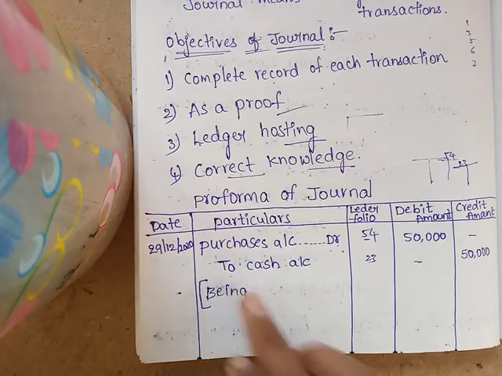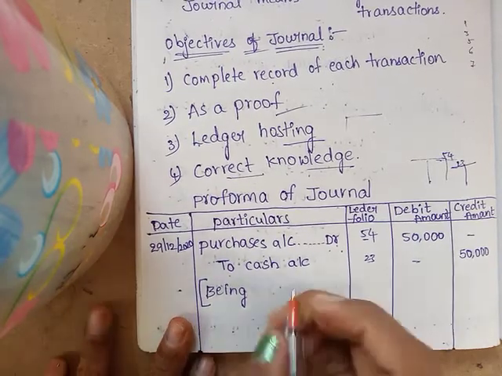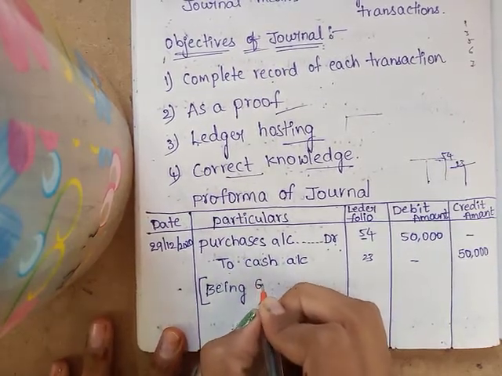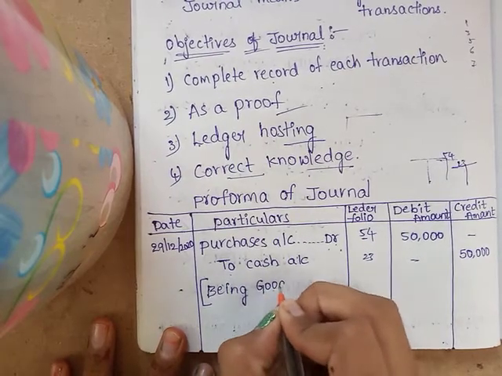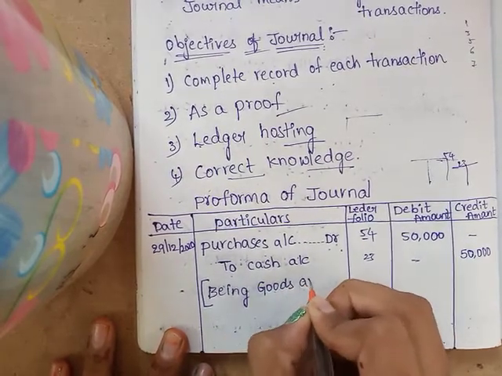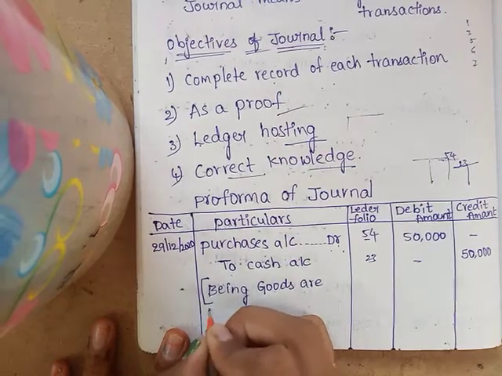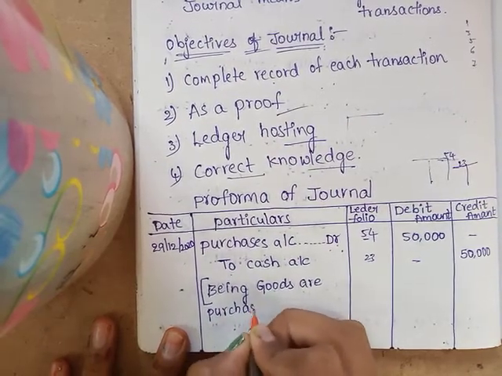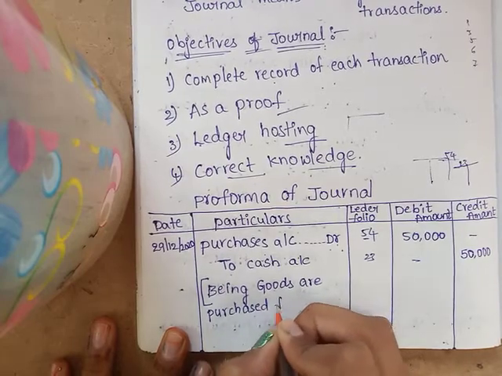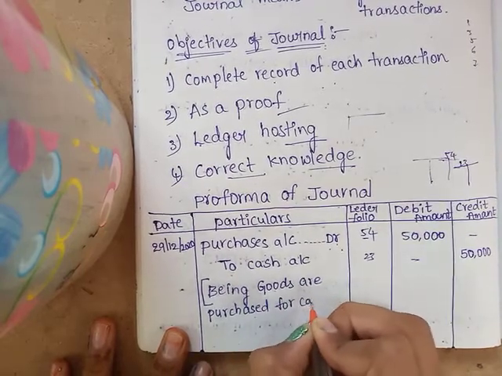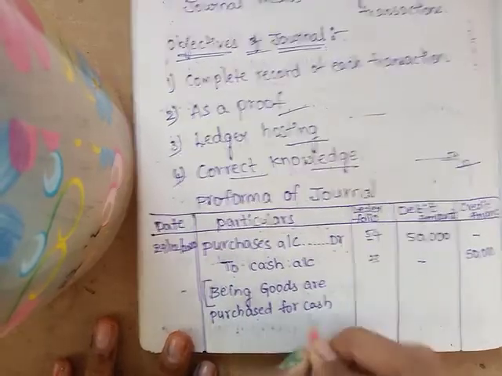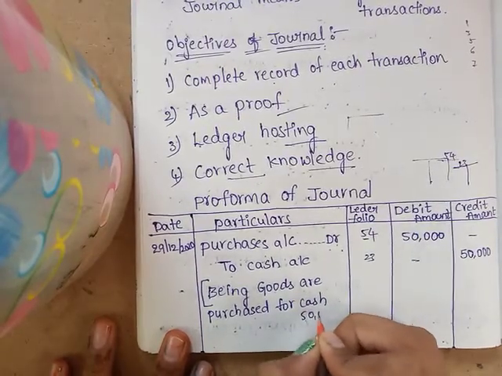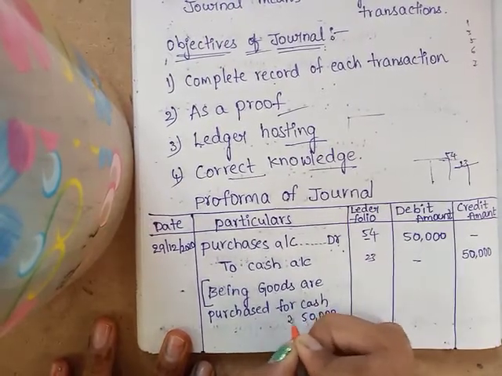So: Being goods are purchased for cash, rupees 50,000.